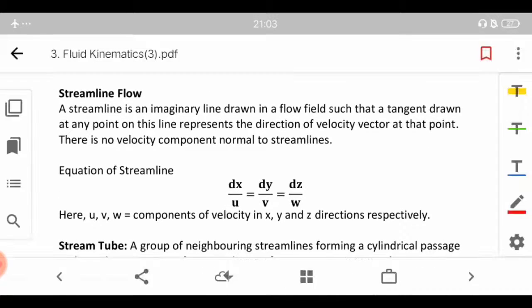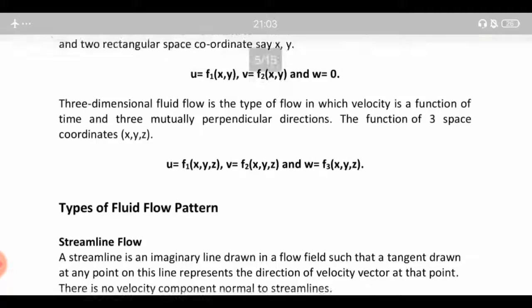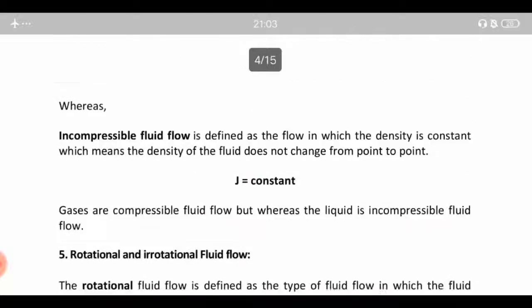A streamline is an imaginary line drawn in a fluid flow such that a tangent drawn at any point on this line represents the direction of the velocity vector at that point, and there is no velocity component normal to the streamlines. So basically you can say streamline is a continuous flow of the fluid particles.